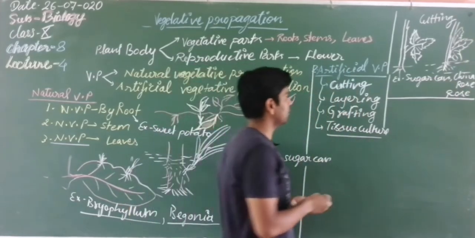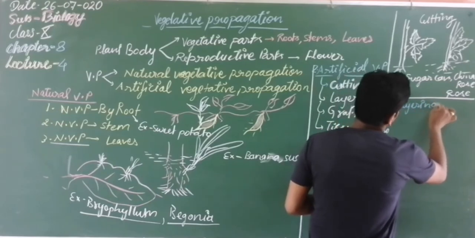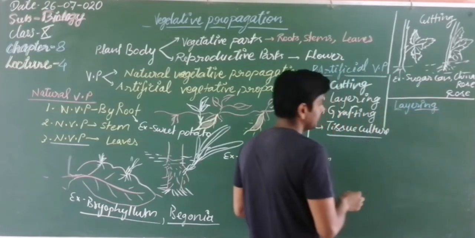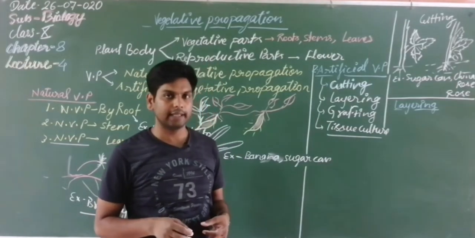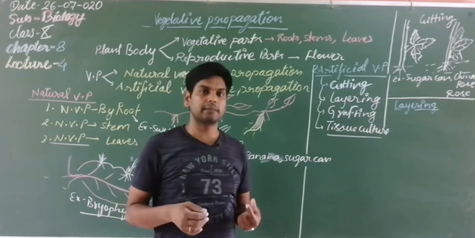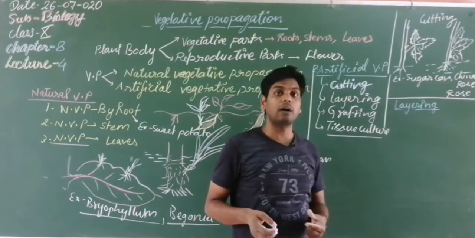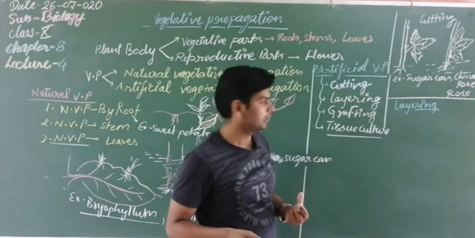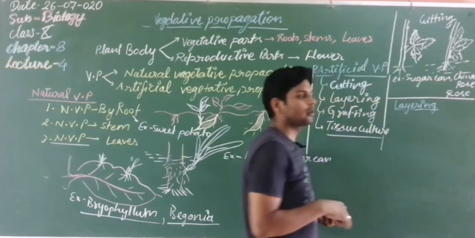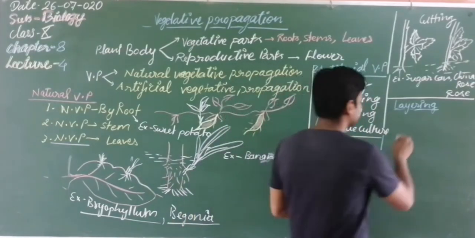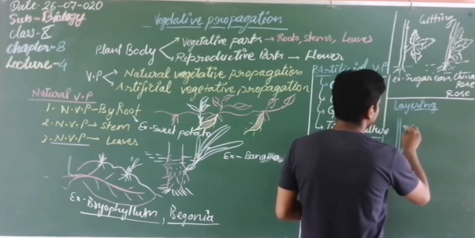Next one we are going to discuss is layering. So what is layering? Students, let's discuss layering. When we want to grow the plant of mint, pudina, or peppermint, or mentha, these plants can grow by this method, layering. So here suppose one plant is grown here.